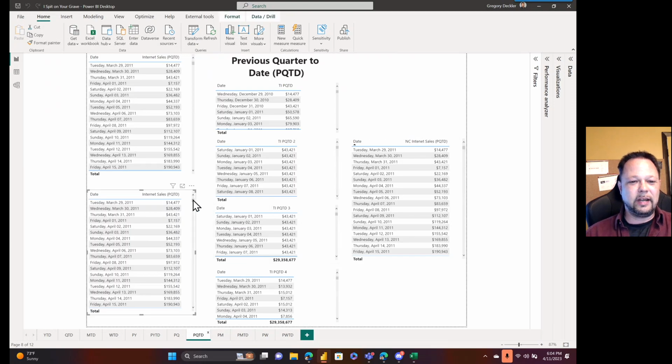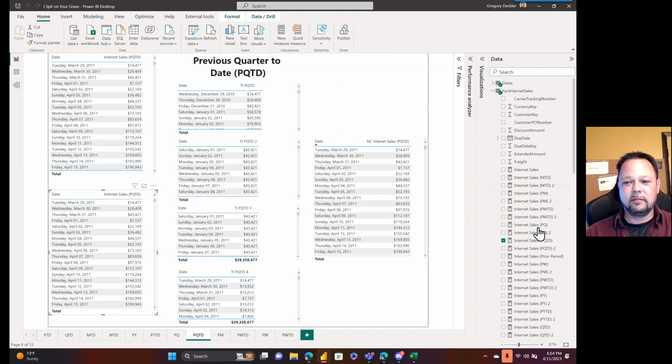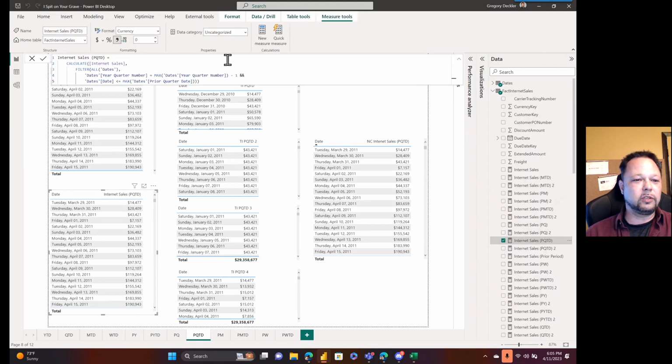Okay, previous quarter to date. Again, the calculate versions, or the standard versions, right? Basically, I don't know if we actually put this in the book, but it's the same pattern as before. We're using our year quarter number, which is a sequential number that we have for year quarter, and our prior quarter dates, and that's sort of our helper column.